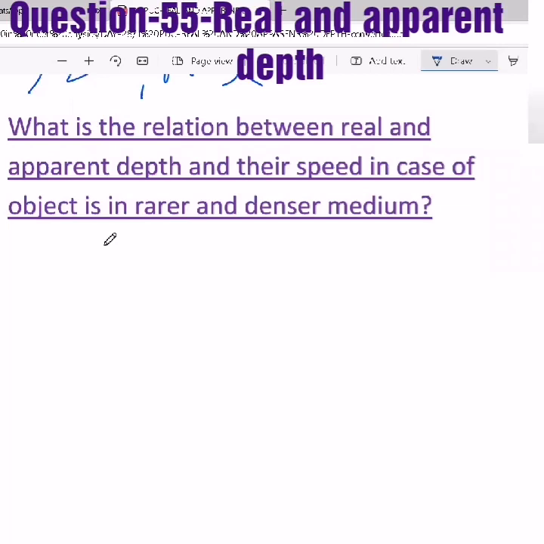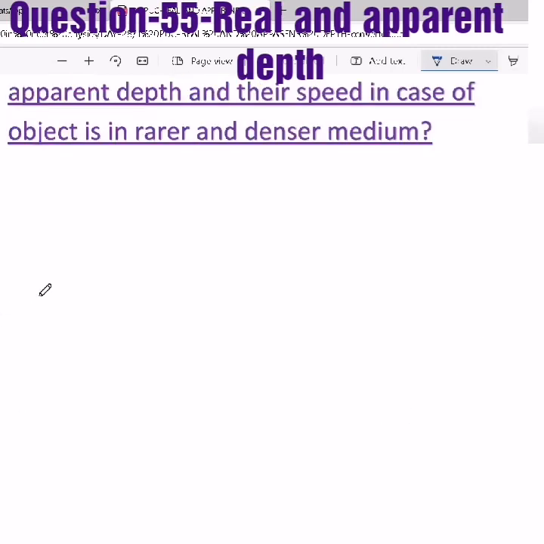Now what is the relation between real and apparent depth and their speed when the object is in rarer and denser medium? See here, just try to consider it this way. Now this is one rarer medium and this is one denser medium. Rarer usually we will consider air, but let it be, we don't know, mu1 and this is mu2.